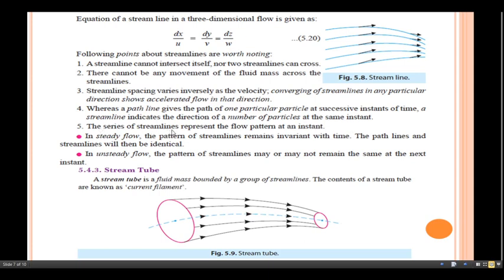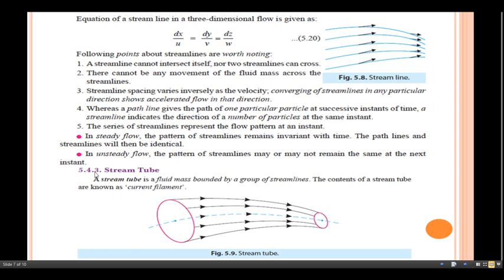The series of streamlines represents the flow pattern at an instant. In a steady flow, the pattern of streamlines remains invariant with time. The path lines and streamlines will then be identical. In unsteady flow, the pattern of streamlines may or may not remain the same at the next instant. So this is the basic difference between steady and unsteady flow.